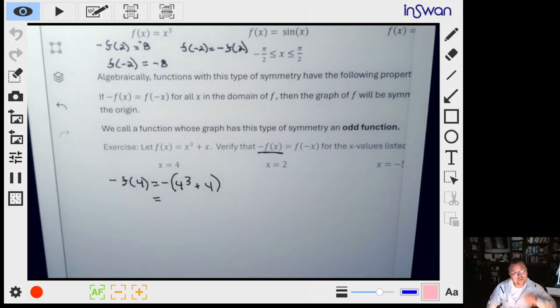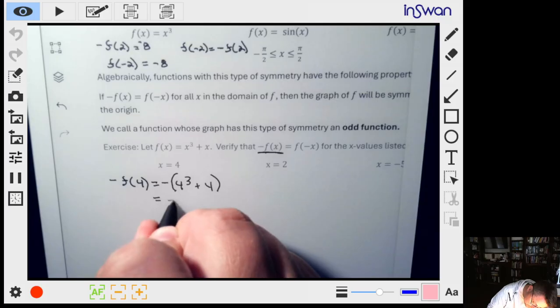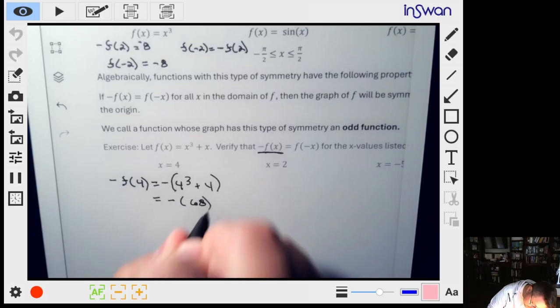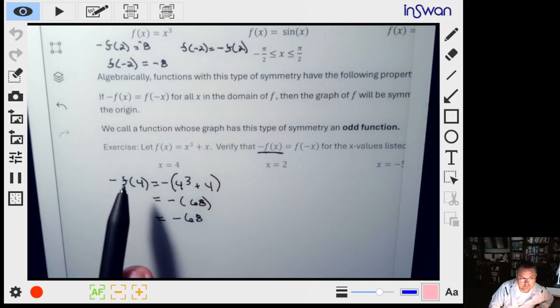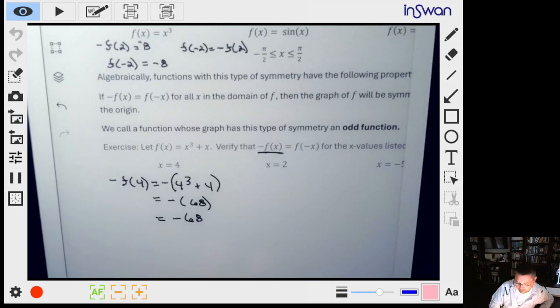So 4 to the third. Well, I didn't think about this ahead of time, so I think I can do that one in a minute. I think that that's going to be 64. So 64 plus 4, I believe, is 68. So this is going to be negative 68. So what is this saying? This says that if we go out to 4, we would normally be at a height of 68. Okay, but the opposite of that would be negative 68.